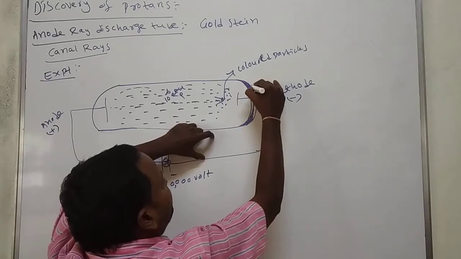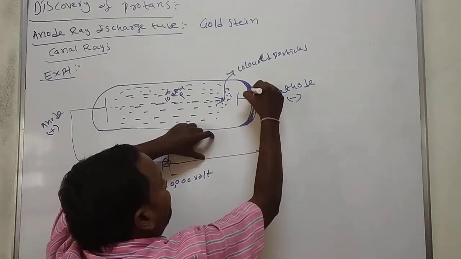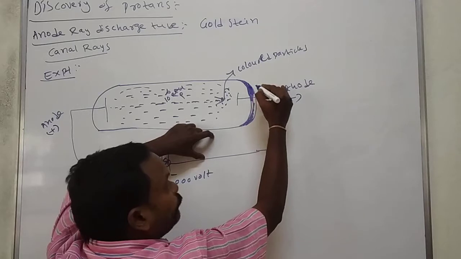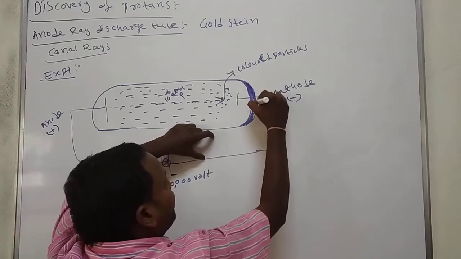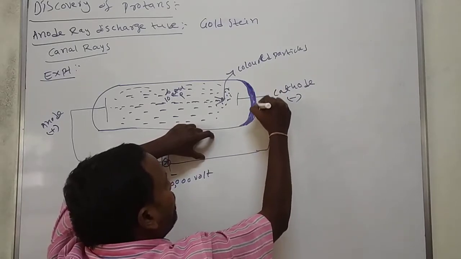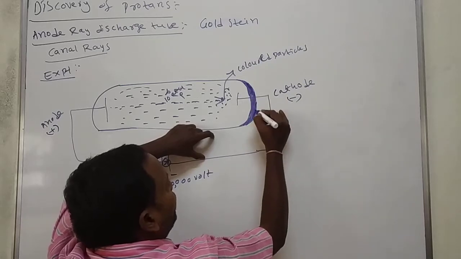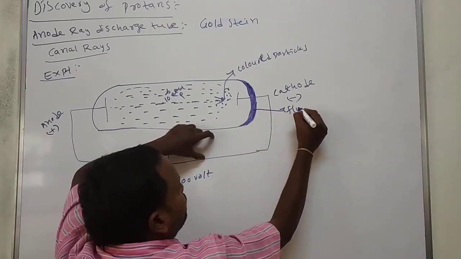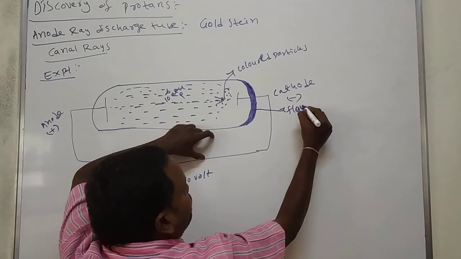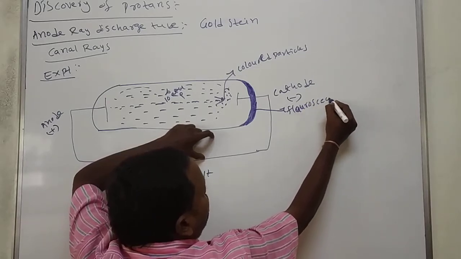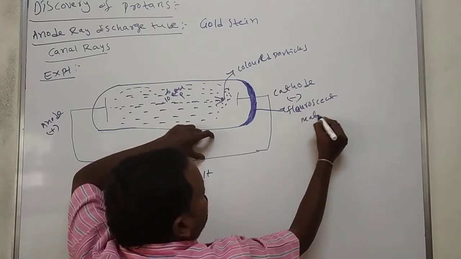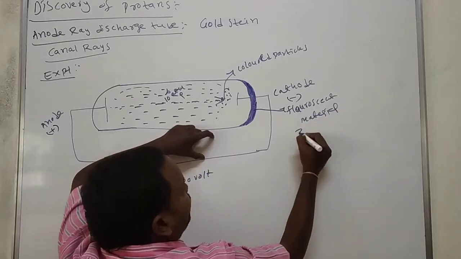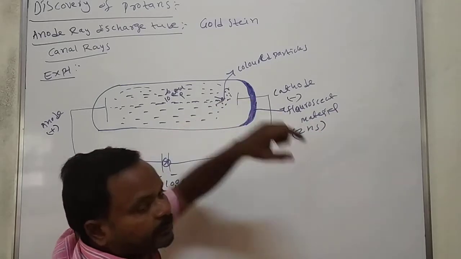This appears like radium. The fluorescent material is prepared with zinc sulfide.